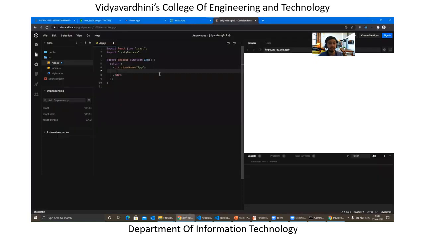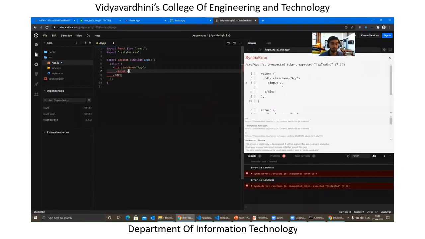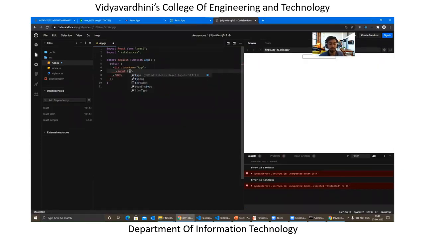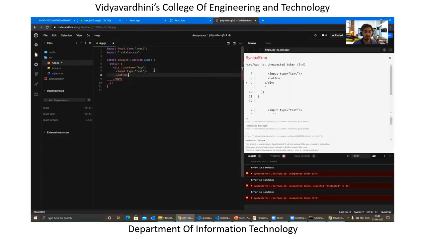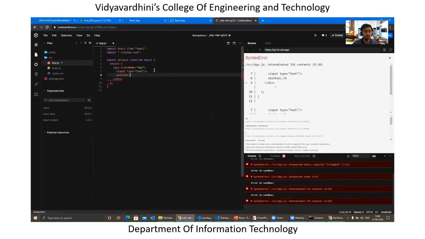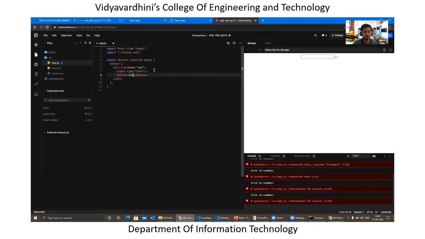Now we'll take a look at how we can use states and props to create a simple to-do list. We have removed all this stuff. The very first thing we need is an input tag, and the type is going to be text. So you can see an input field over here. The other thing we need is a button, so we will add a button over here and name it add to-do, and we have a button over here itself.